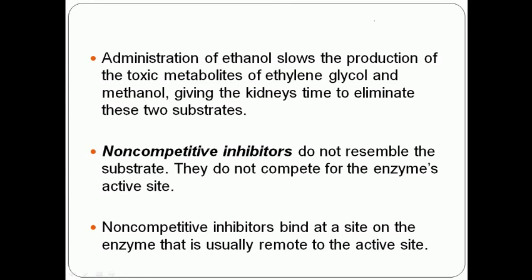Secondly, there are the non-competitive inhibitors, which are also reversible, as we have discussed.